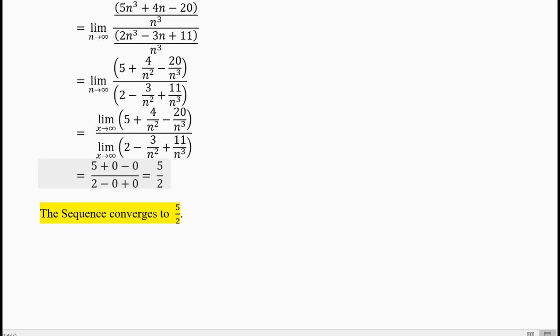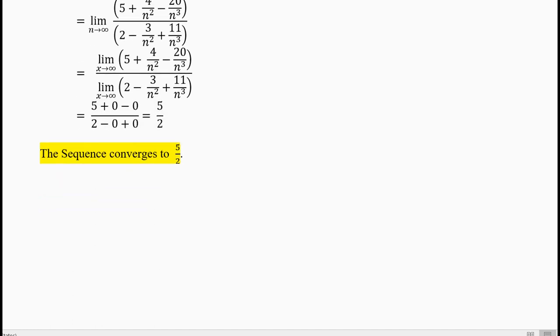It is (5 + 0 - 0) divided by (2 - 0 + 0). It is 5/2. Do not write 2.5. Now the limit exists and the value of the limit is 5/2, so the sequence converges to 5/2, full stop.